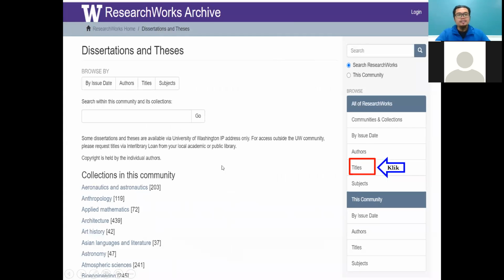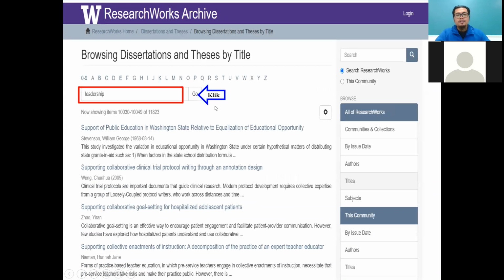So this is the interface. We can go to the right corner and click titles. You can also search by date, authors, or community, but for our objective, because we need to find suitable theses for us, we click title. From here you need to write your thesis title, using a keyword. In this case, I give the example. I write leadership, and then I click go.